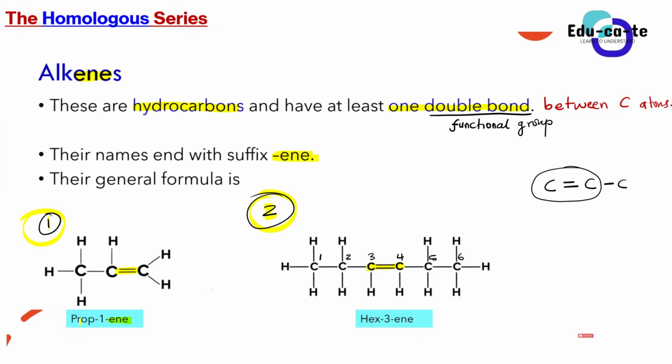Compound number 2 is hex-3-ene. So at the end there is an ene, and that is the one that tells you that this is an alkene. The suffix simply means the ending part of a name. Are we all together?